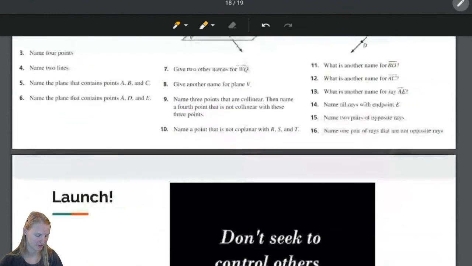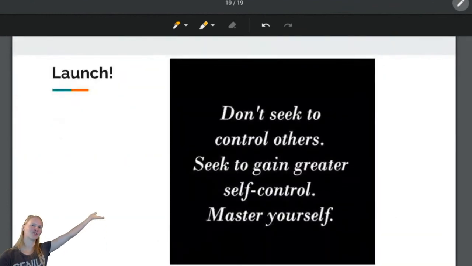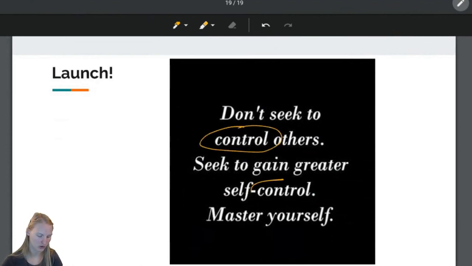Now, we always end videos in class with a launch, so today's launch says, don't seek to control others. Seek to gain greater self-control. Master yourself. Control is a word that comes up a lot in this launch. It took me a long time to learn that I cannot control other people.